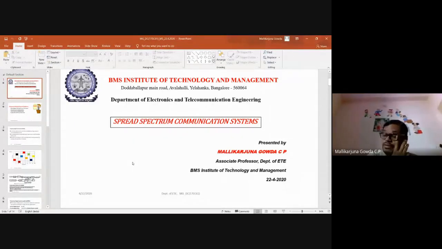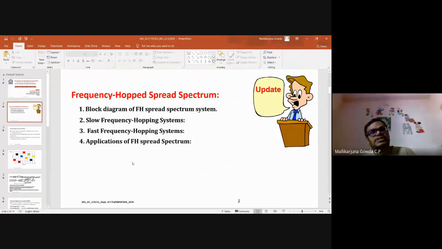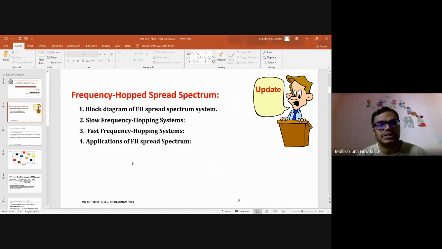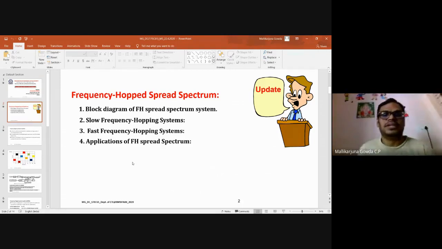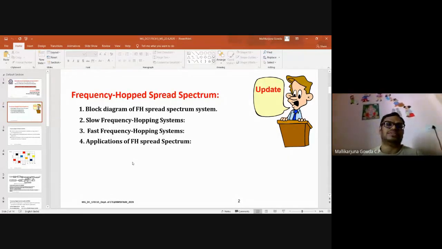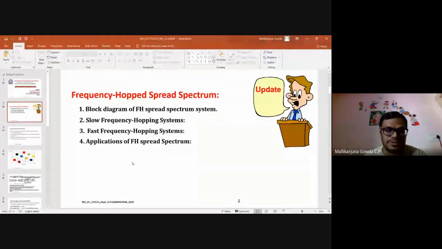Okay, so today we will discuss frequency hop spread spectrum. This is the second type of spread spectrum system, right? We'll discuss the block diagram of FHSS, and based on the frequency hopping, we classify frequency hop spread spectrum into two types: one is slow frequency hopping, and the second is fast frequency hopping. We will also discuss the applications of FHSS. Okay, so first let us see what FHSS is.